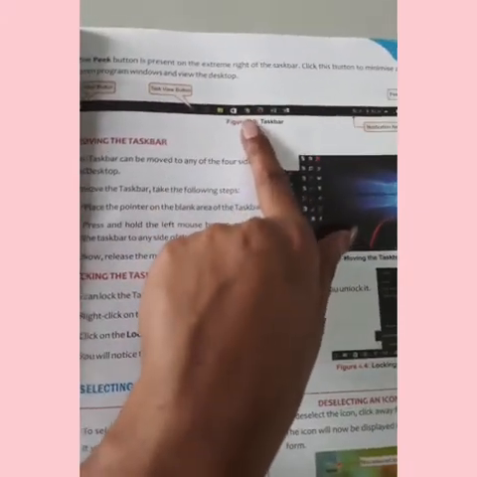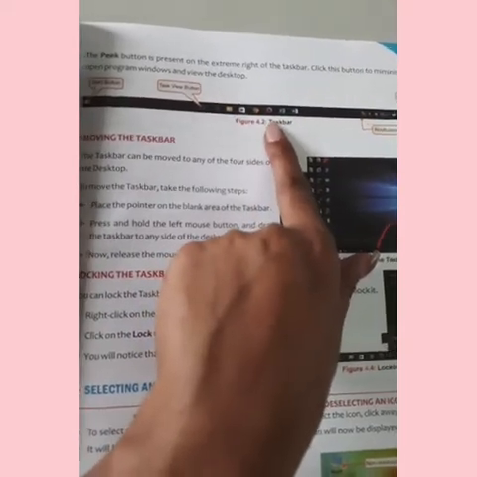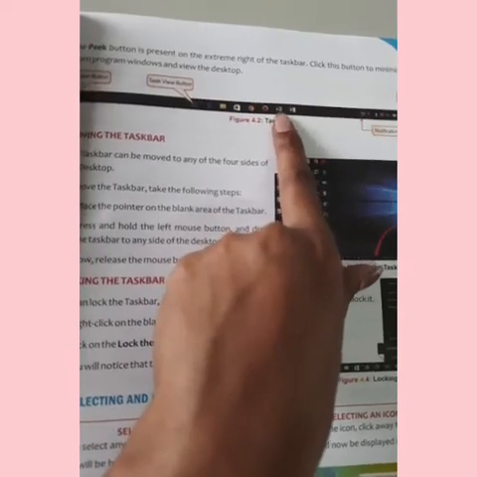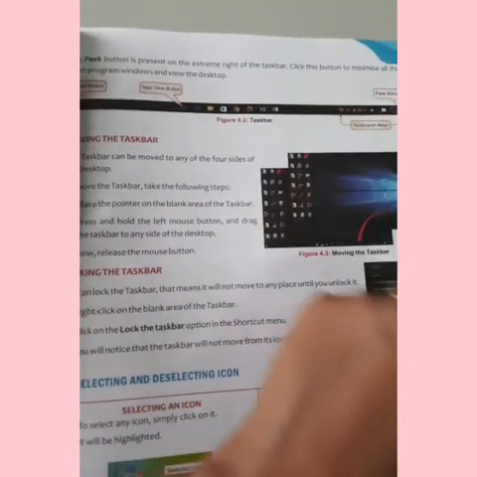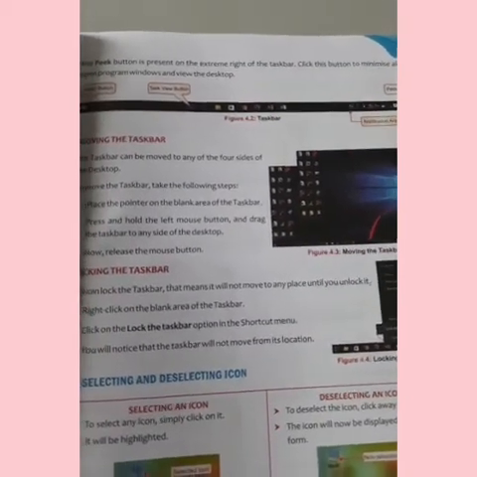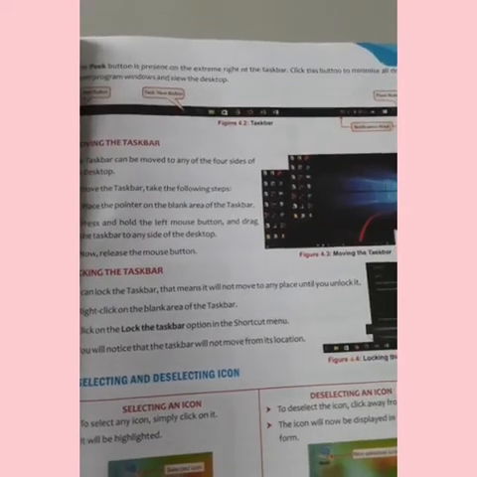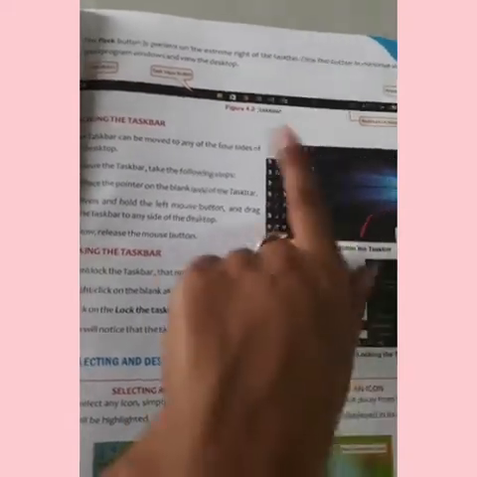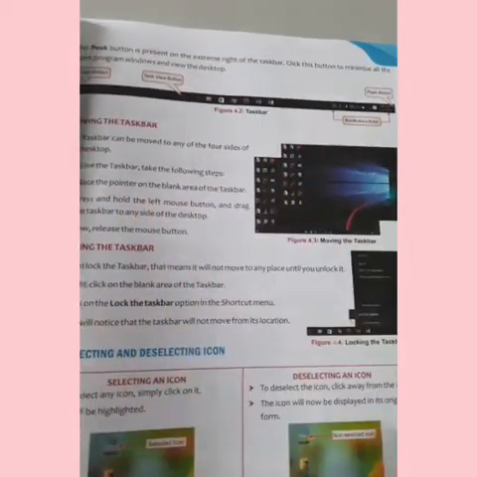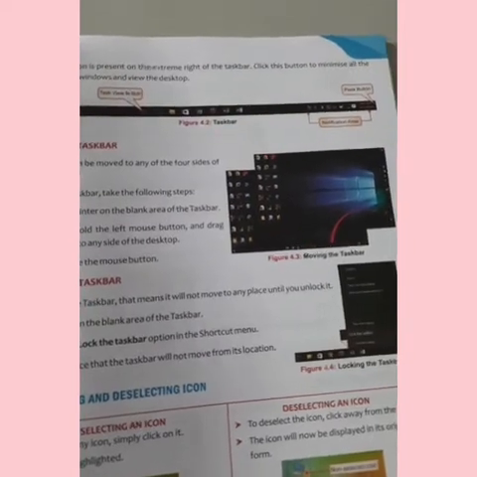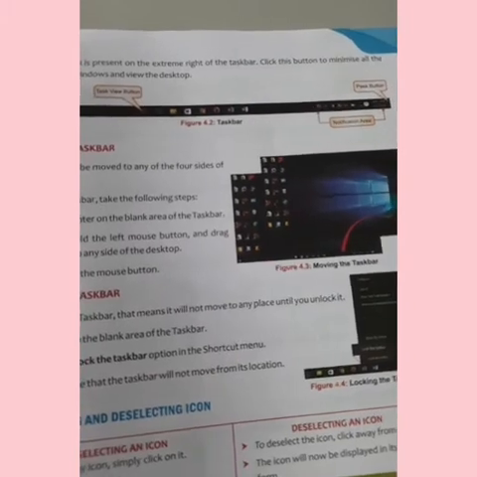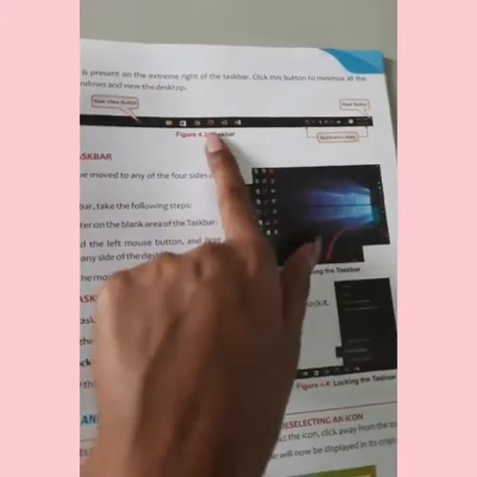Now come to the middle section. The middle section of the bar shows the open programs as buttons, like this one. When you open any program, it will show here. Here you can add commonly used programs such as Internet Explorer, Word, Windows Media Player, etc. These can be opened with a single click. You can pin the apps here so that with just one click the program will open. When a program is active, its icon is highlighted in lighter shades. When you open any program, it will be highlighted on the middle section of the taskbar.